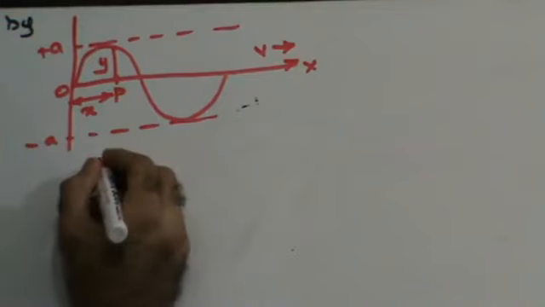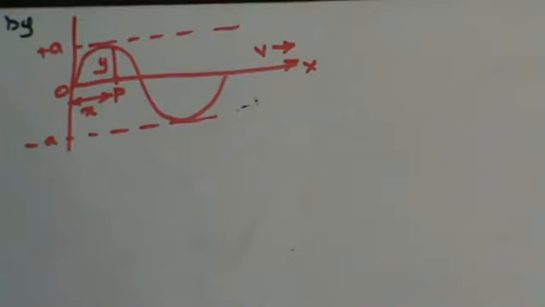I can say that a simple harmonic progressive wave traveling through the medium does not reach all the particles simultaneously. One particle will vibrate, complete its oscillation, and transfer the energy to the adjoining particle, and that's the way the energy is going to be transferred. So the wave does not reach all the particles simultaneously.